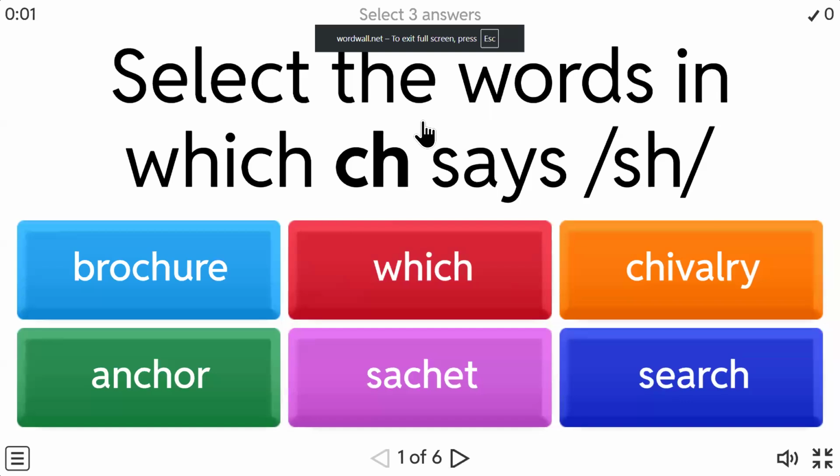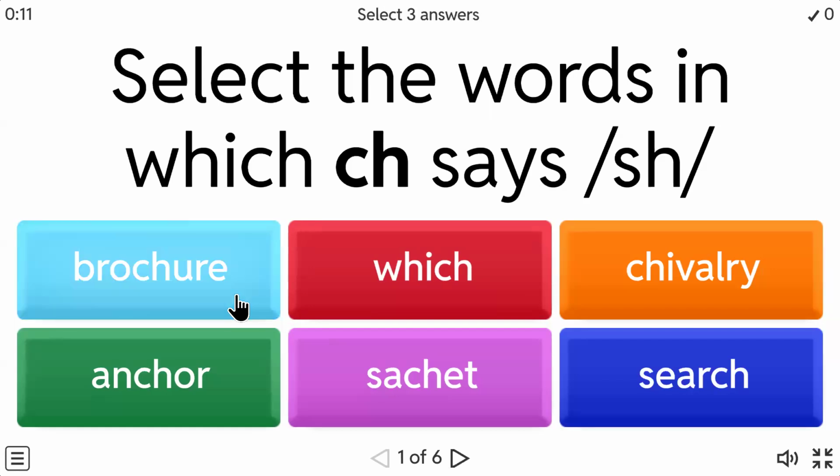Now you can look here, select the words in which CH makes the sh sound. So you have to blend and read. Now, if you ask me how do I possibly know when to say ch as sh, or when to say k, or when to say ch, instead of memorizing the entire spelling, you have to understand what CH makes in this particular word. Now, can we blend and read?